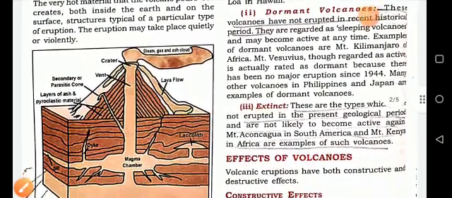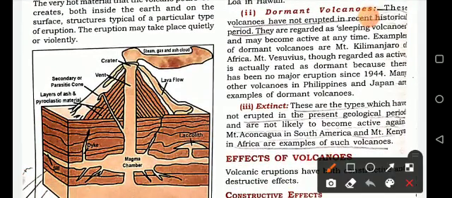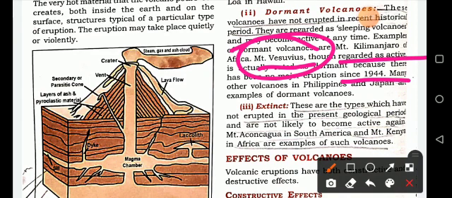Now here just see, Vesuvius, though regarded as active, is actually rated as dormant because there has been no major eruption since 1944. Since 1944 there has been no activity in this volcano. Other volcanoes in the Philippines and Japan are also dormant.